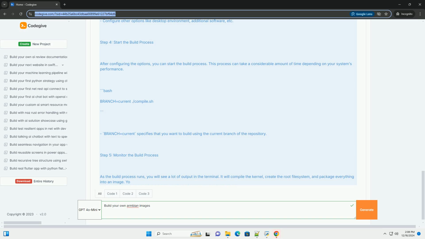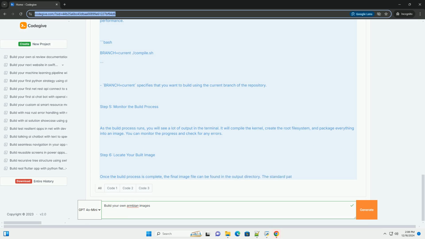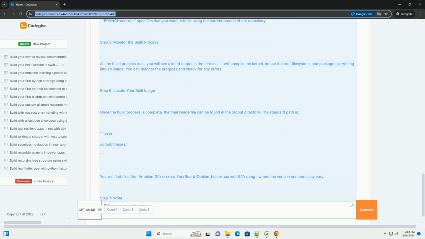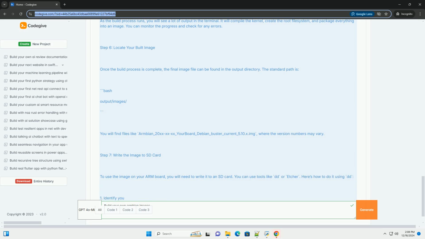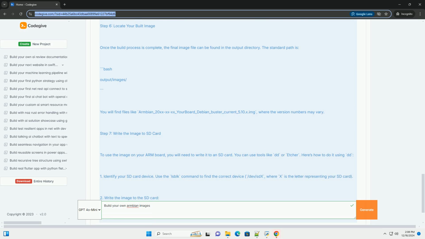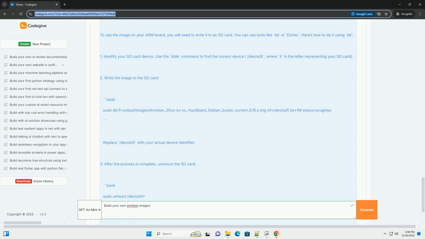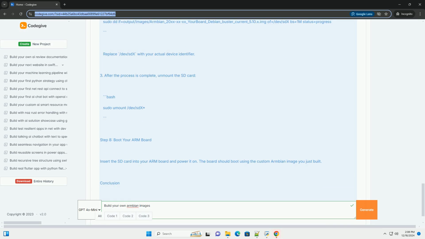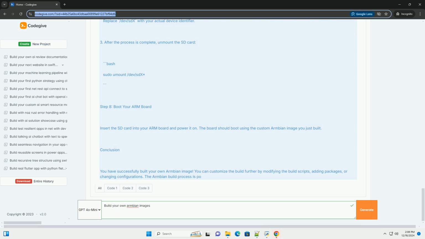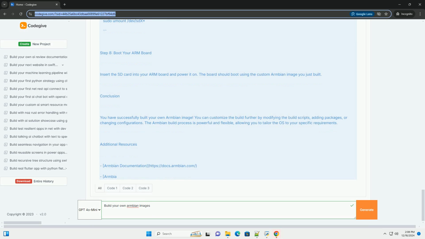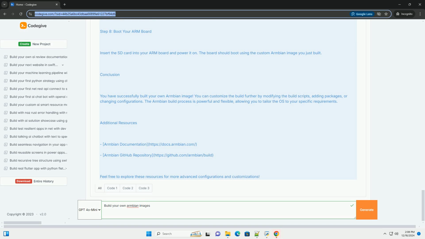Prerequisites. 1. Linux operating system. You will need a Linux environment, Ubuntu or Debian is preferred. 2. Dependencies. Make sure you have the necessary packages installed. You can install them using bash: sudo apt update, sudo apt install git build-essential gcc g++ make bc bison flex libssl-dev libelf-dev libncurses-dev rsync wget curl. 3. Sufficient disk space. Ensure you have at least 20 GB of disk space available for the build process.